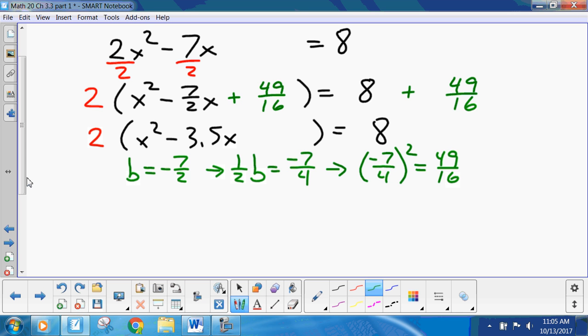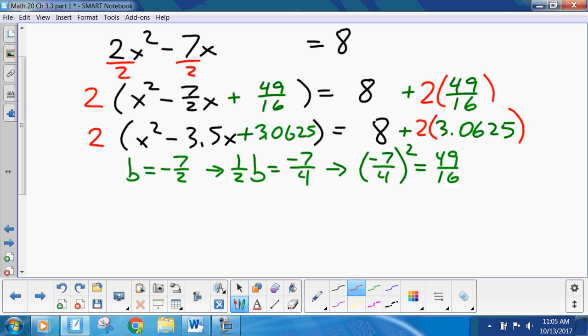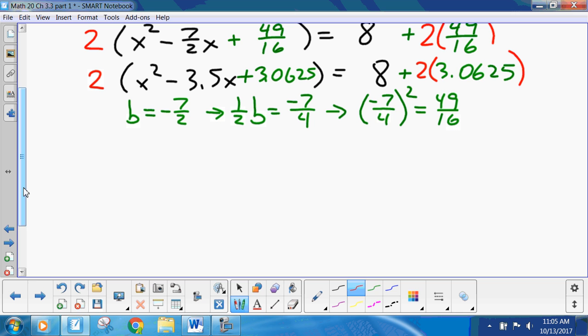And what do you get? Now what's my mistake? Or sorry, not my mistake, because I haven't done it yet. I thought I'd forgotten to do it. Okay, 3.0625. Whatever. All right. And it is, yes, the 2. Now, it's getting messy. I'm just going to write it as a fraction. You want to do a decimal? Fine, I don't care.